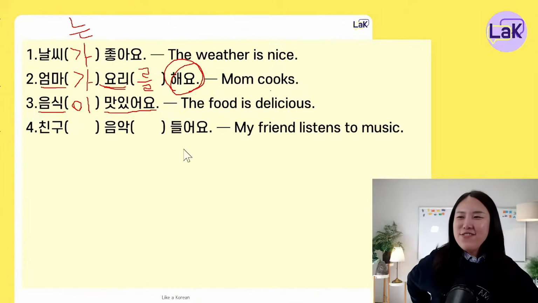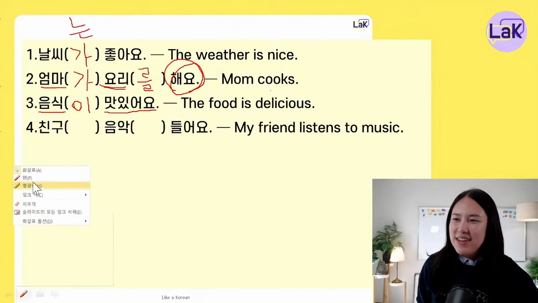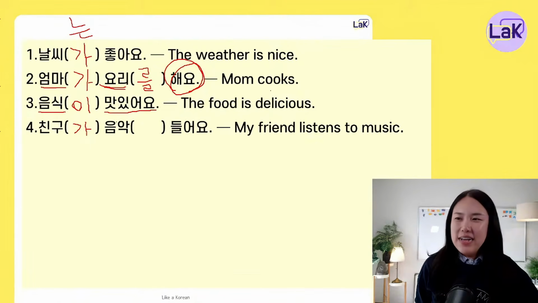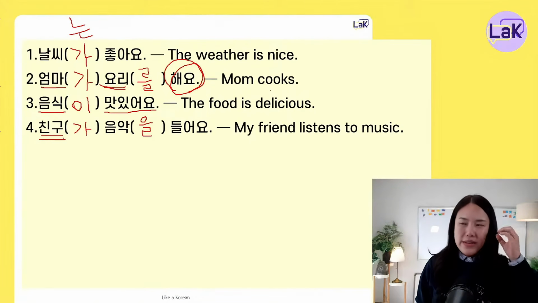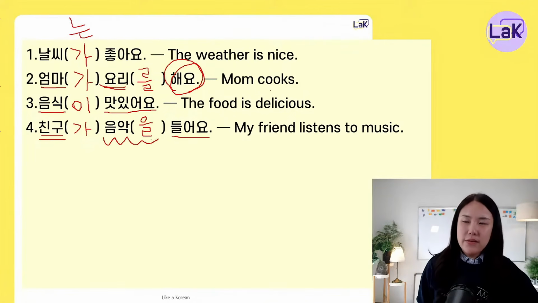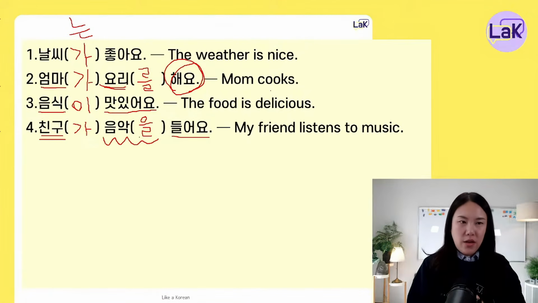맞아요. 친구가 음악을 들어요. Because 친구 is the doer of the action. Who's listening? My friend is listening. So 친구가, 친구 is the one who's listening. And 들어요 is the verb listening. And then listen to what? Listen to the music. So 음악 is the object.